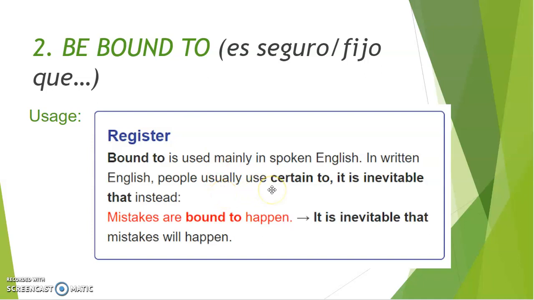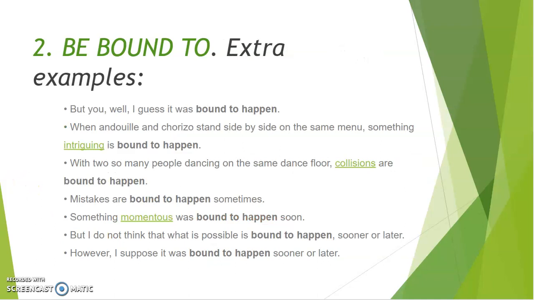People usually, when they write, use other expressions, like for example, certain to, or it is inevitable that. For example, it is inevitable that mistakes will happen. Okay? If you're talking, if you're speaking, you could say mistakes are bound to happen. All right? Again, if you use it when you're writing in informal context or in general, okay, no problem. It's okay. But you need to know that it's far more common to see it in spoken English. Okay? Great.